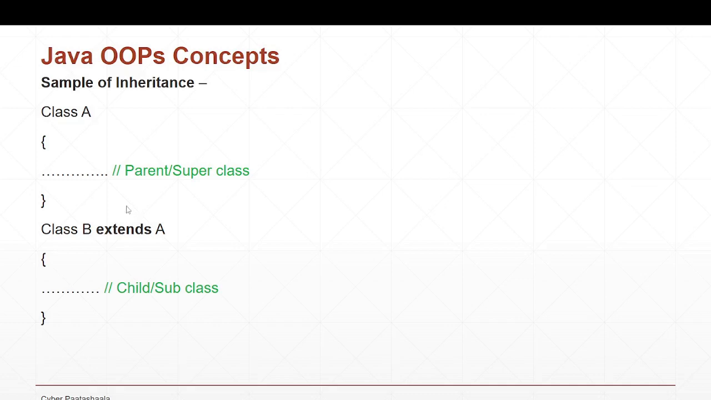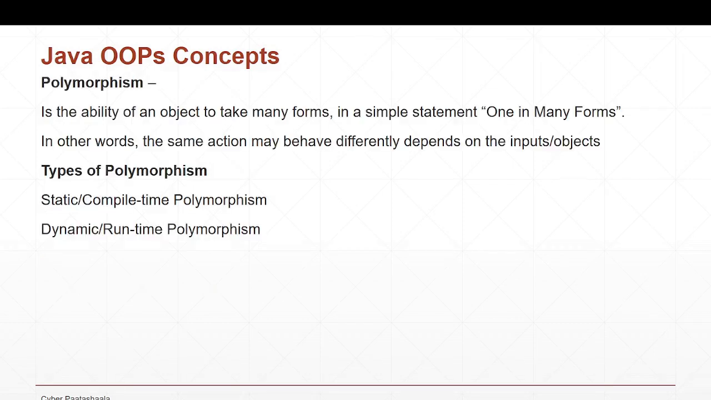So this is a sample of inheritance. If you see here, I have a class A, and this is a parent or superclass. Inside that I might have some data members and behaviors, or member methods, inside class A, and I created one more class, class B, and I used this extends keyword, and then I declared class A here. So now my class B is nothing but a child or a subclass. Once I do this extends with A, all the data members and member methods will get inherited into class B.